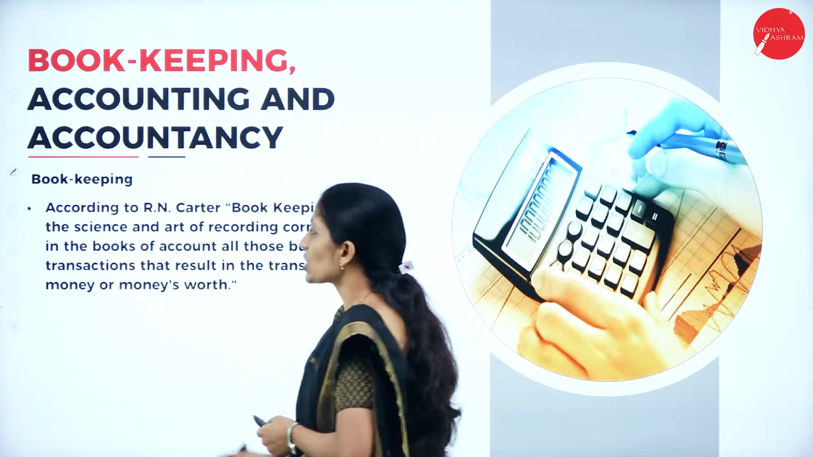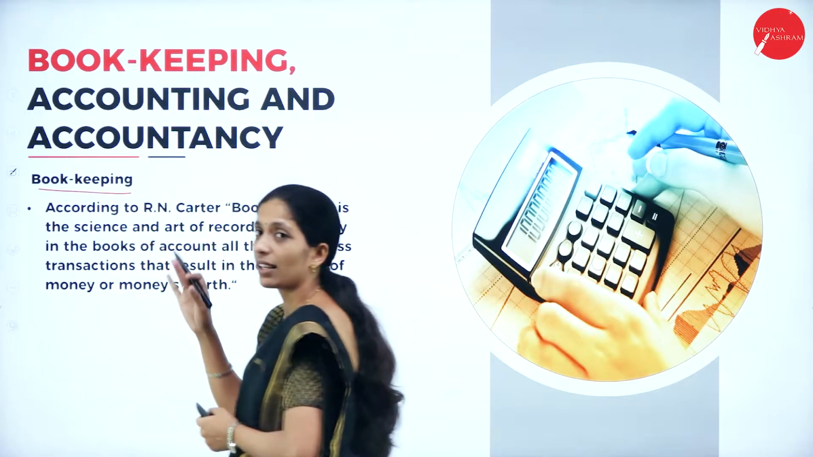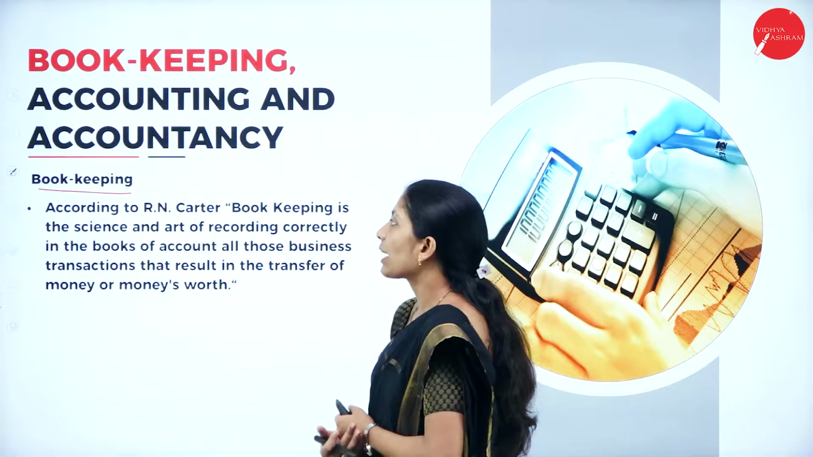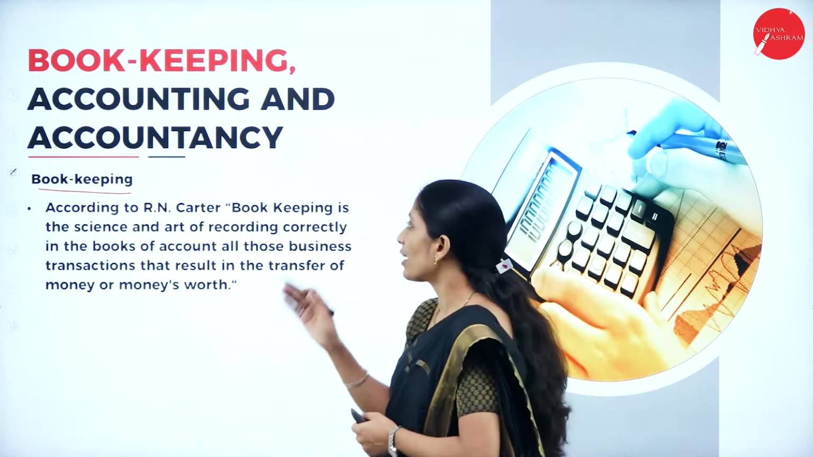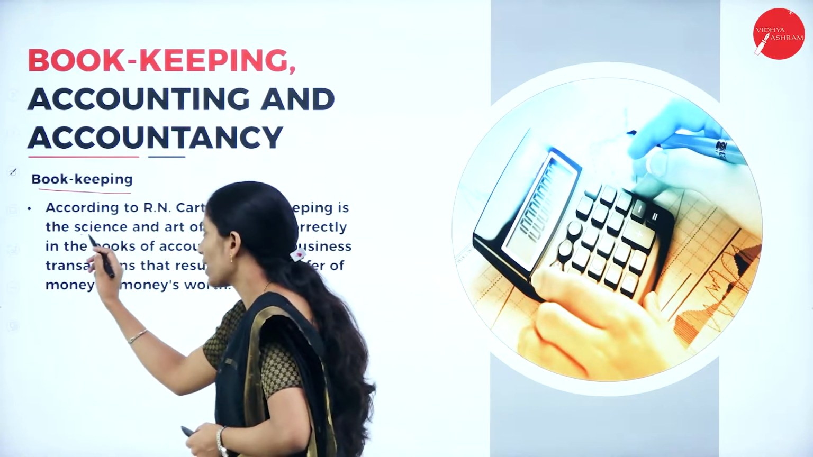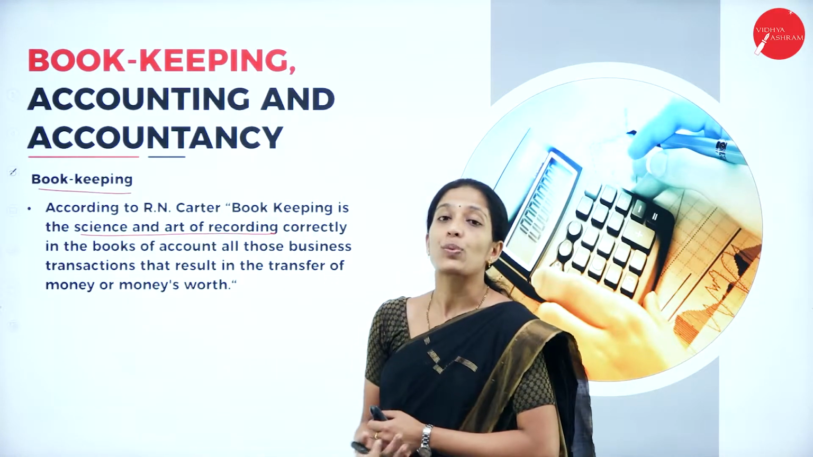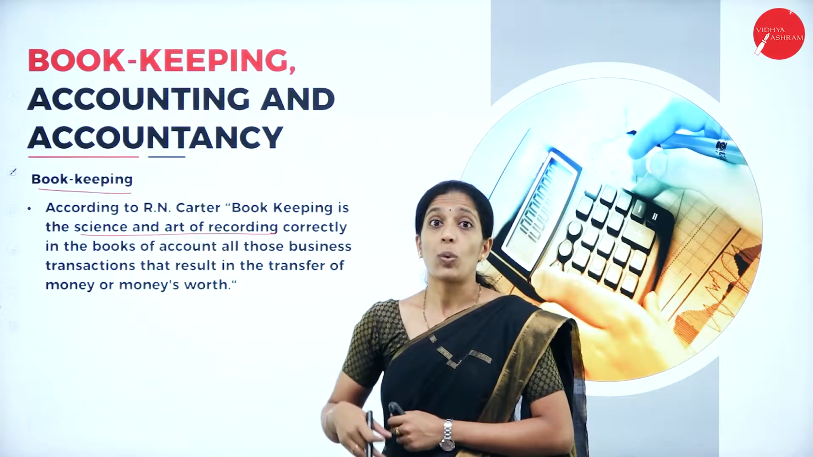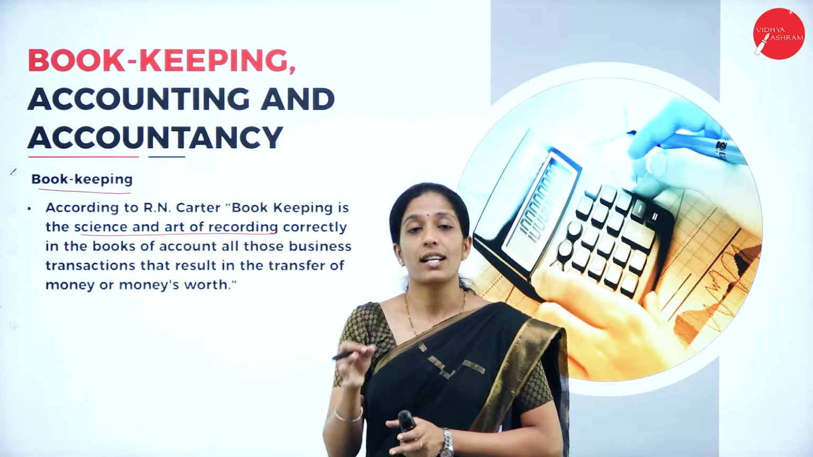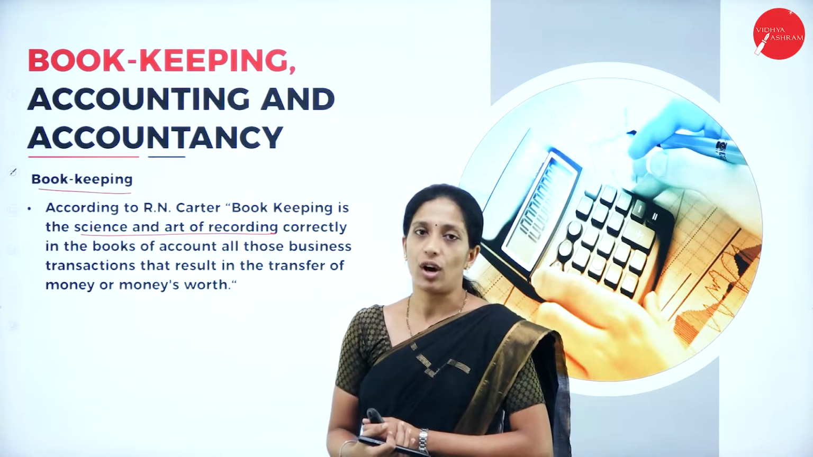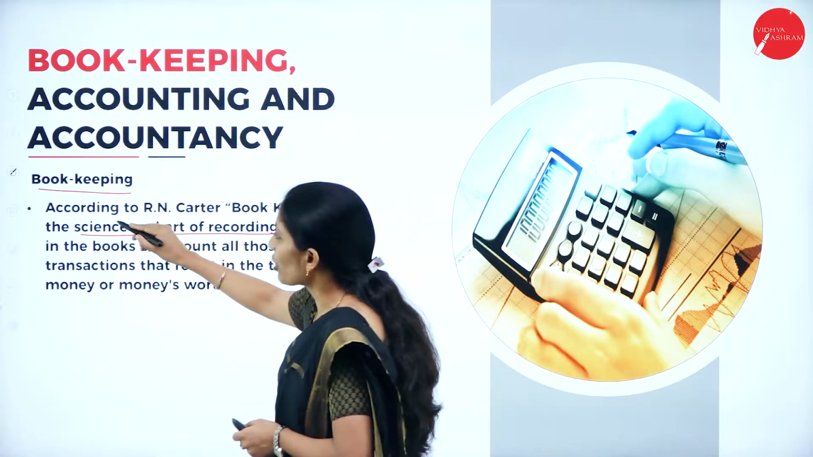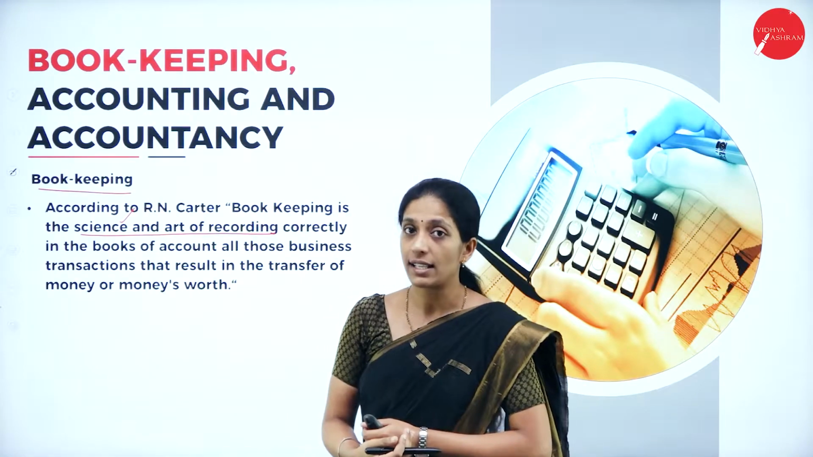Now coming to the first word, that is bookkeeping. Here there is a definition: according to R.N. Carter, bookkeeping is a science and art of recording. Now why is it called a science? Because it includes some theoretical aspect. It is called a body of knowledge. So bookkeeping is a body of knowledge, so it is called a science.